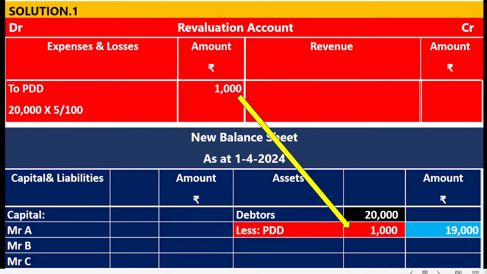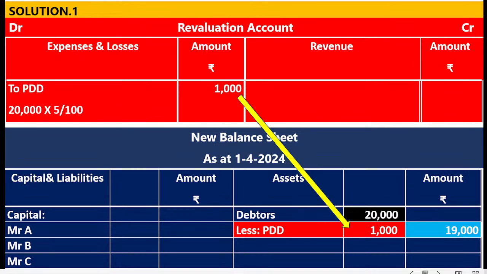That's why it is a liability: credit the giver of the benefit. As per British system, revaluation account is a debit side nominal account. PDD is a personal account: credit the giver of the benefit. So for increase in the PDD, what is the journal entry? Revaluation account debit to PDD.